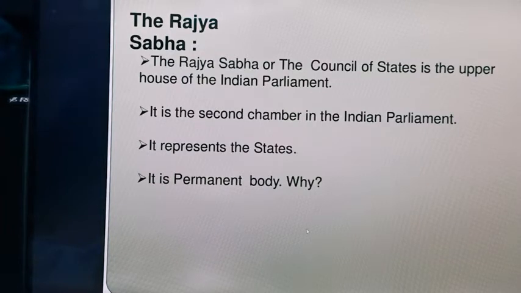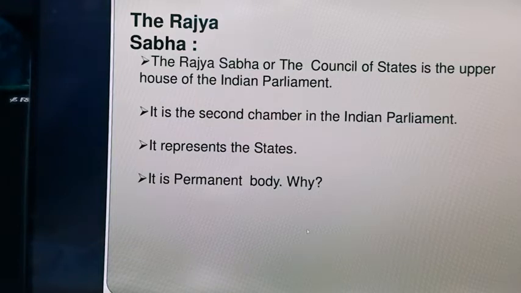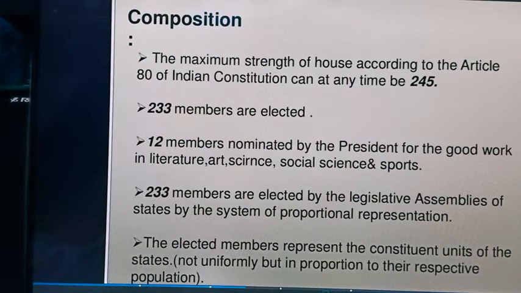It is not dissolved. The term of office for its member is 6 years, but 1/3 of its members retire after every 2 years. It means it's not dissolving at once. Every 2 years, 1/3 of its members are retiring. So this is why it is called a permanent body, because it can't be dissolved.